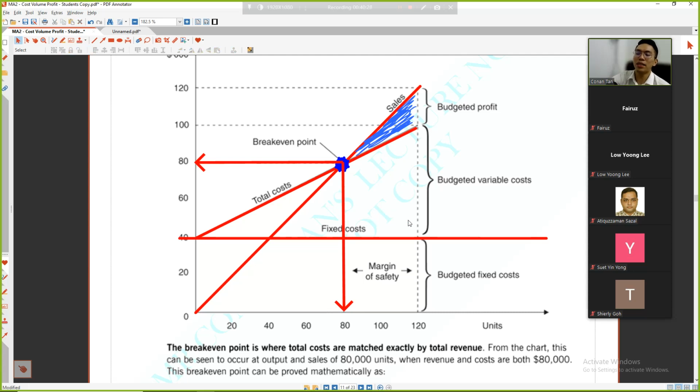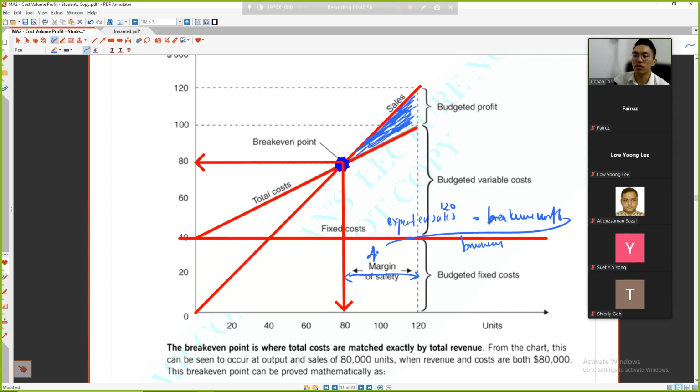So what do you mean by margin of safety? Like I said, your expected sales is 120. You minus off the break-even units, then you divide by the expected sales. You know how much margin you have.